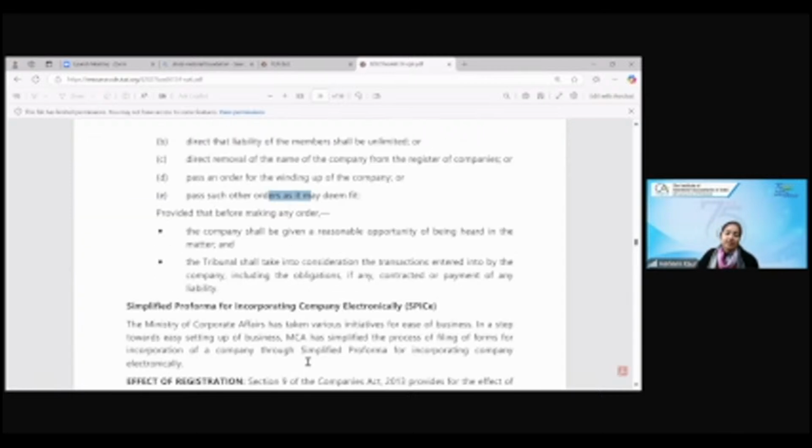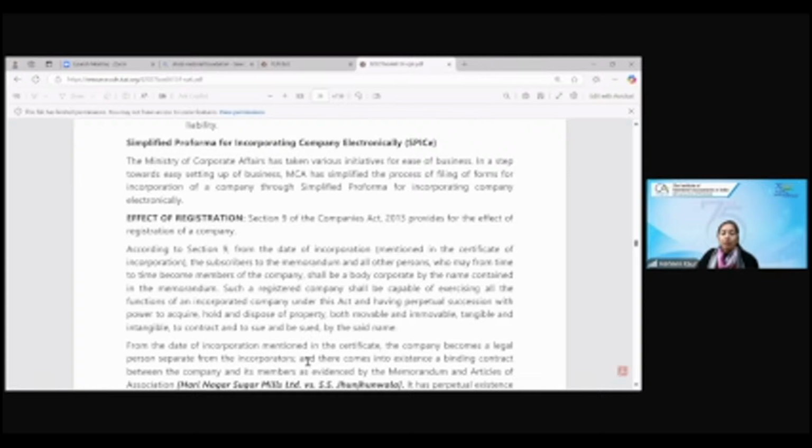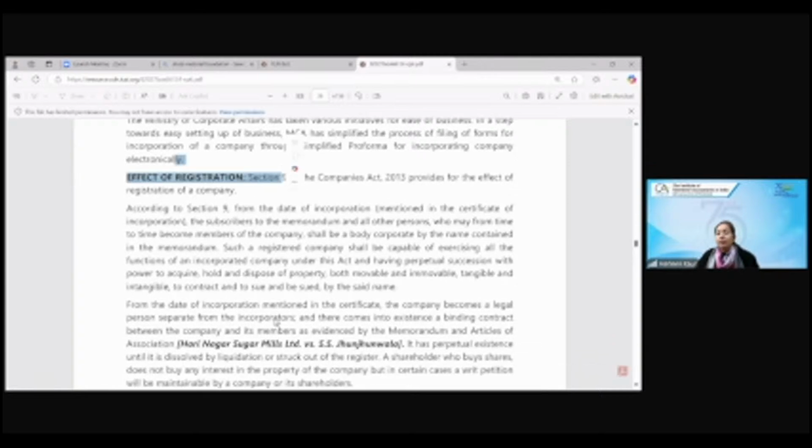And now we use the SPICe+ form, that is a simplified form. Now let's come and discuss the important points on the effect of registration. Section 9 talks about the effect of registration of the company.